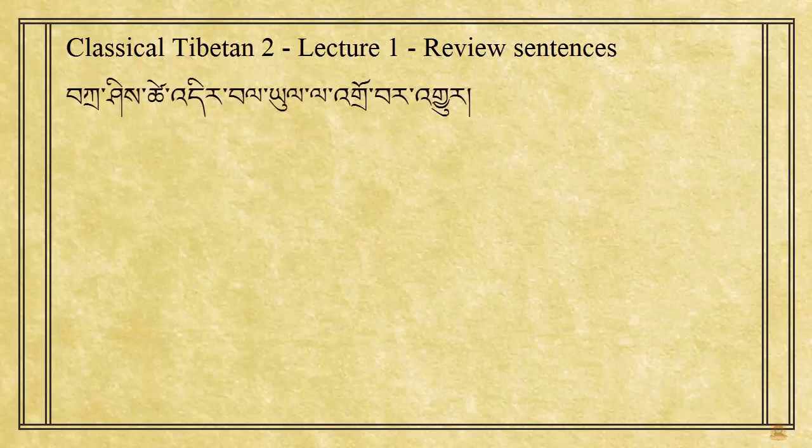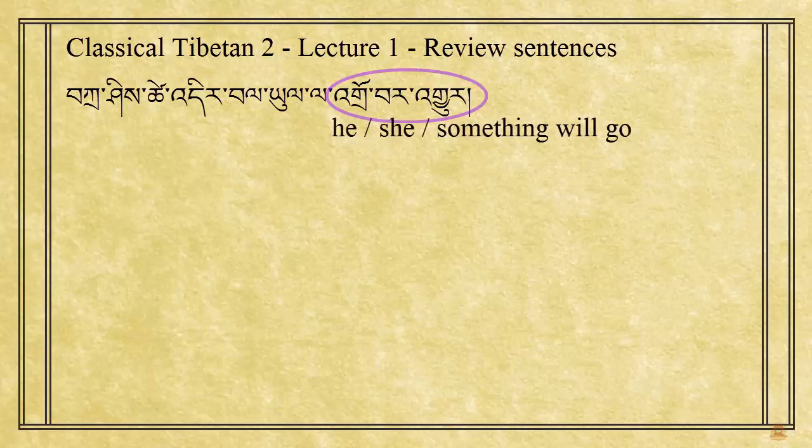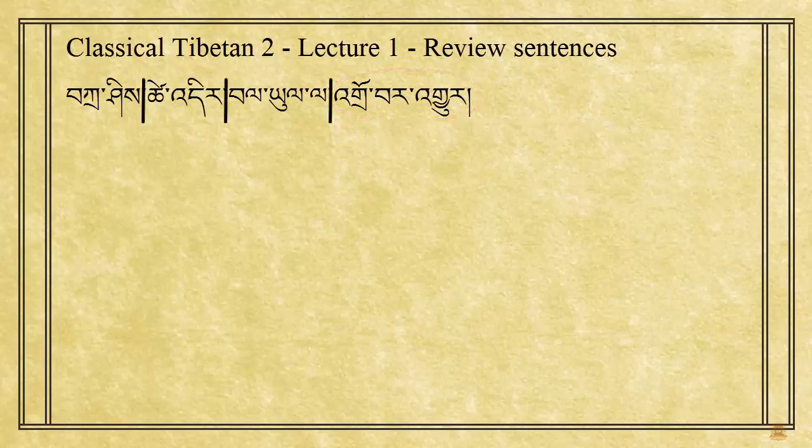Sentence number 2 reads, Tashi tsedir payula jowar gyur. The main verb here is dro, which means to go, and it's modified by the auxiliary verb gyur, which denotes a future tense. Jowar gyur then means he or she or something will go. The rest of the sentence consists of 3 units.